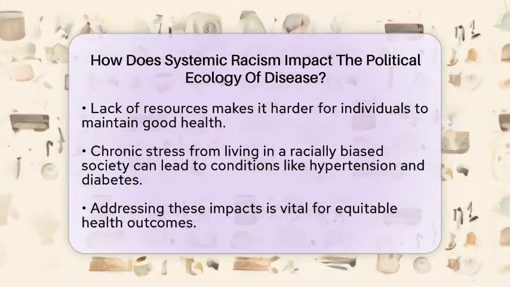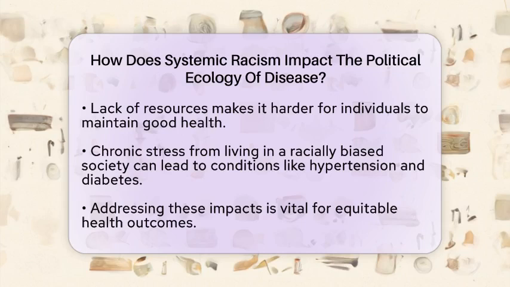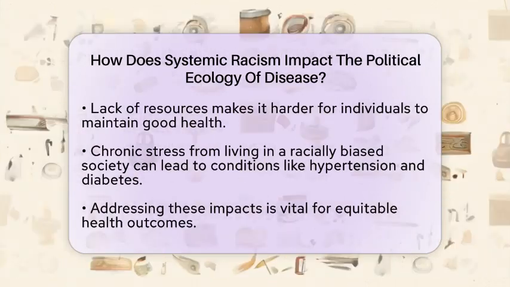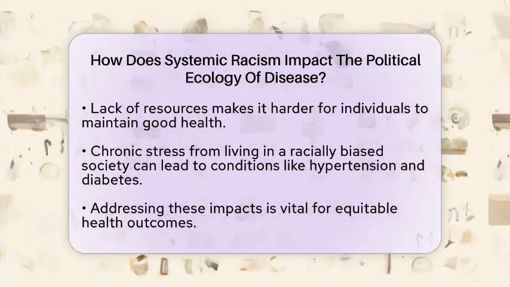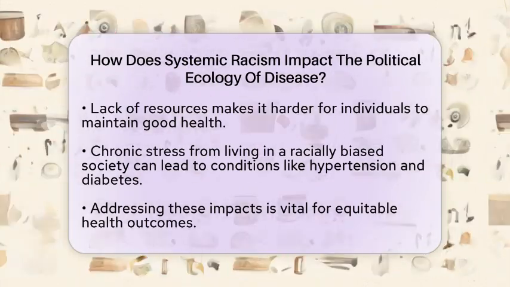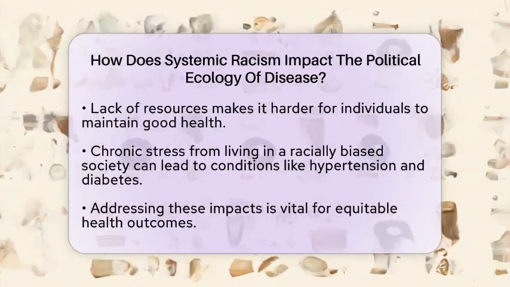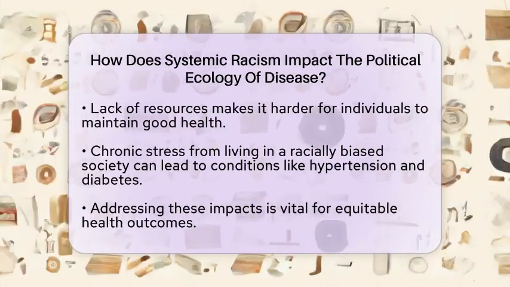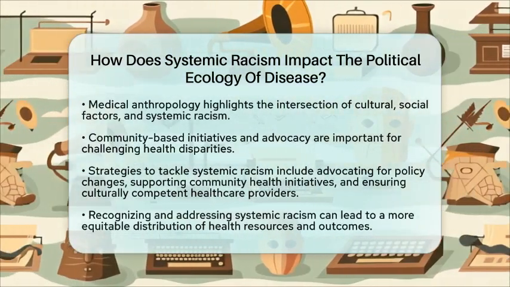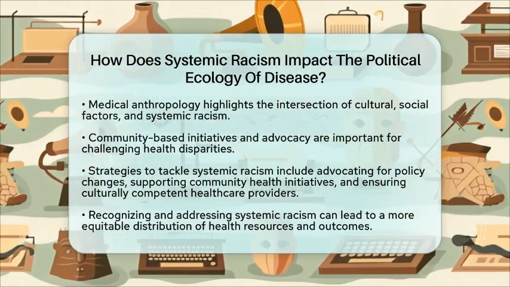Additionally, the stress associated with living in a racially biased society can have serious health implications. Chronic stress can lead to conditions like hypertension and diabetes, further compounding health issues in affected communities. Addressing these impacts is essential for creating equitable health outcomes. From a medical anthropology perspective, it is vital to consider how cultural and social factors intersect with systemic racism. Community-based initiatives and advocacy can play a significant role in challenging these issues.